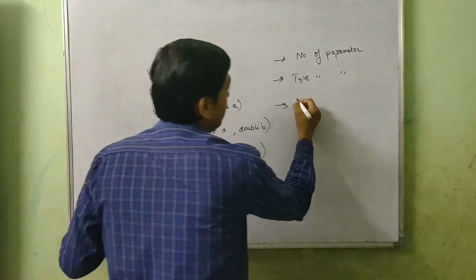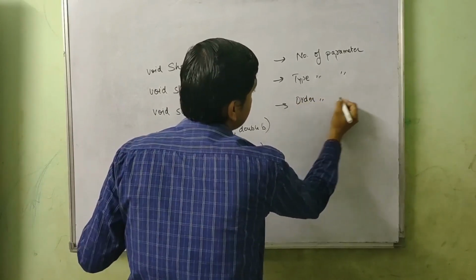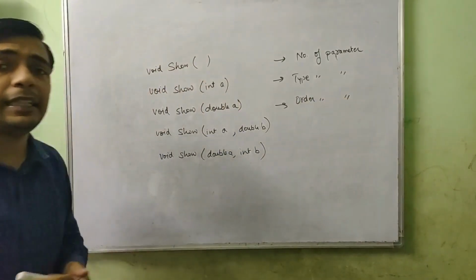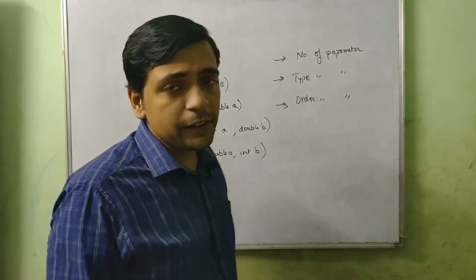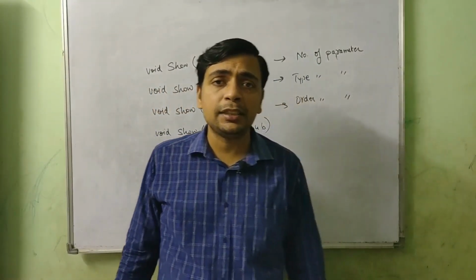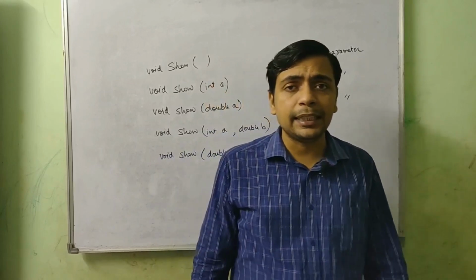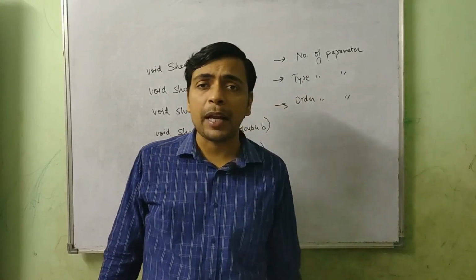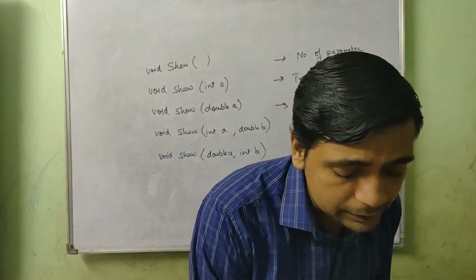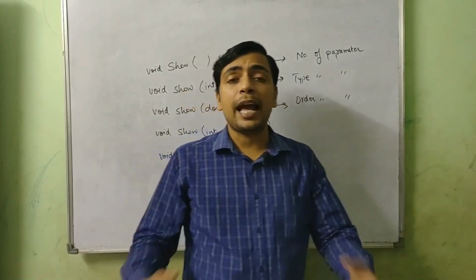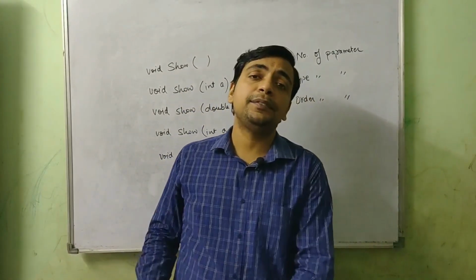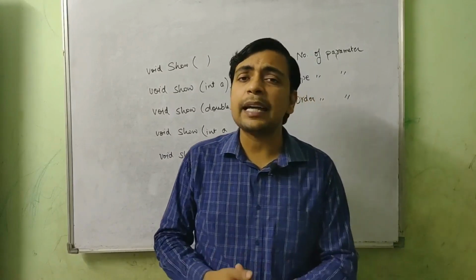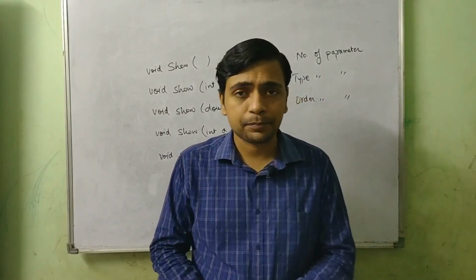So the third way through which we can change the signature of a method is changing the order of the parameters. If we change the number of parameters, the signature changes. If we change the type, the signature changes. And if we change the order, the signature changes. By doing any of these things, you can make more than one method with the same name inside a class, and you can perform method overloading.